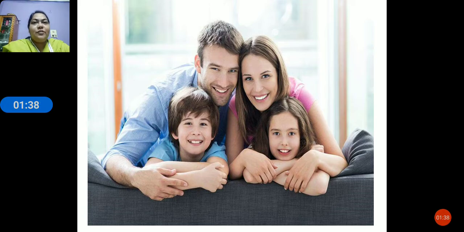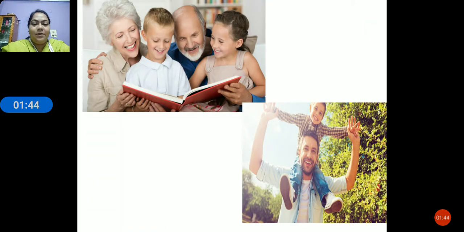It is not only with our parents, children. We may have similar features with our grandparents also, uncle, aunt. So we have learned that children may look like their parents, and some may even look like their grandparents. Many times your parents may look like your grandparents. And sometimes we look like our uncle or aunt.